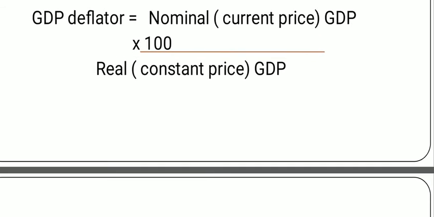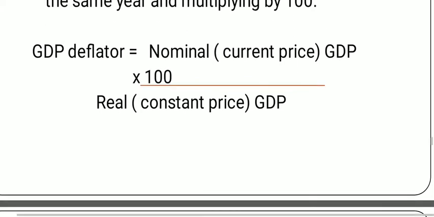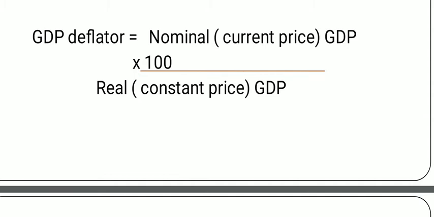Clearly, you listen. GDP deflator means the formula will be nominal GDP at current price upon real GDP at constant price into 100. This you have to recall and write. Due to some technical problem, the formula is appearing here and there, I don't know why it is happening. Okay, next time I will do better. For this I am so sorry. Nominal GDP at current price upon real GDP at constant price into 100 is your GDP deflator.